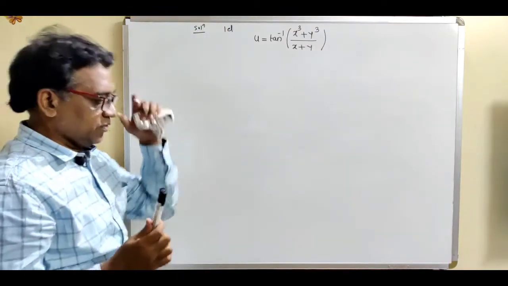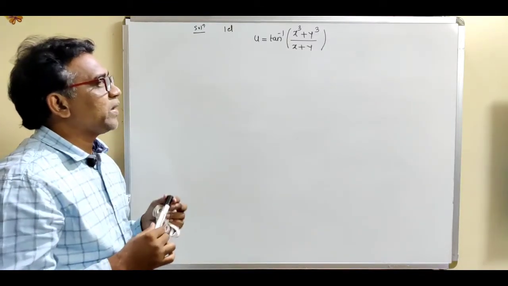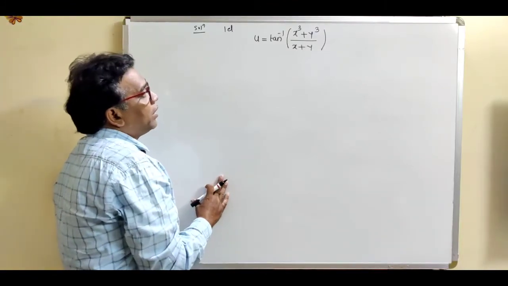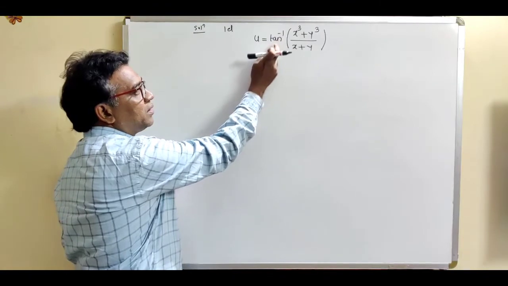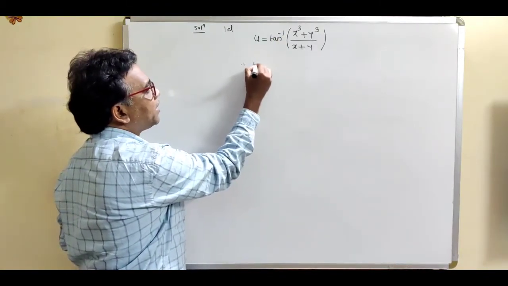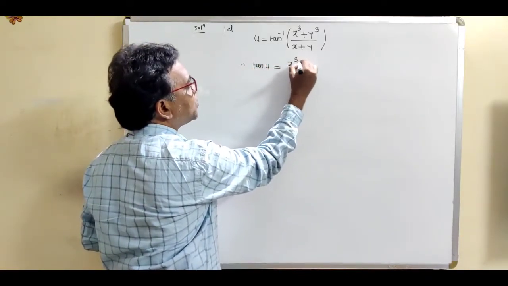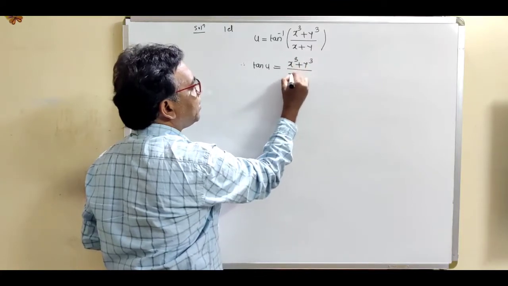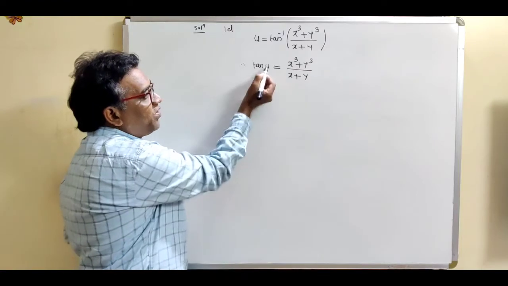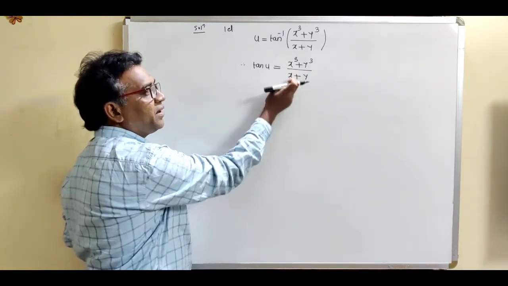So write down the given function: u is equal to tan inverse of (x cube plus y cube) divided by (x plus y). Now first of all, transform this inverse function to the left hand side, it becomes a trigonometric function. So tan u is equal to (x cube plus y cube) divided by (x plus y). Now obviously this tan u is a homogeneous function having degree 2.